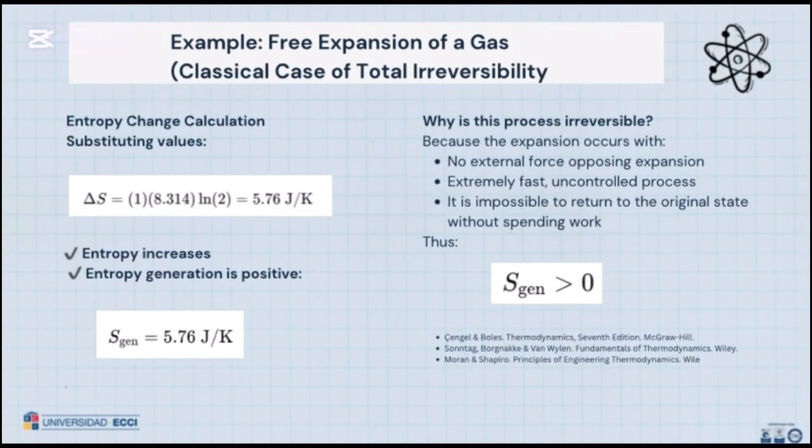Why is the process irreversible? Because the expansion occurs with no external force opposing it. It is an extremely fast, uncontrolled process. It is impossible to return to the original state without expending work. Thus, S_gen is greater than 0.